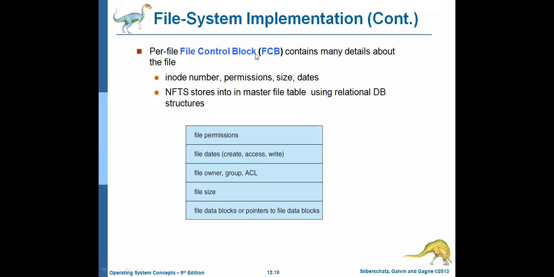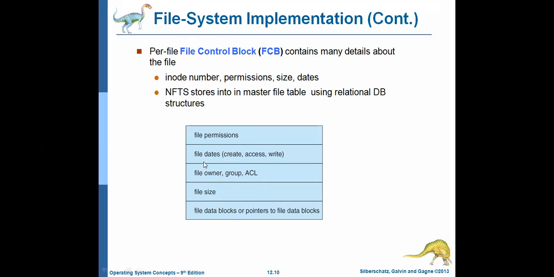So what is a file control block? As the name indicates, it relates to the information about a file. What information about a file? Maybe inode number, permission, size, dates. This is the structure of a file control block. Database, relational database model.